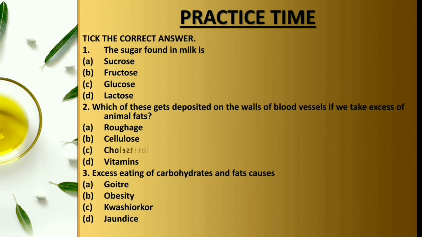Excess eating of carbohydrates and fats causes goiter, obesity, kwashiorkor and jaundice. What is the answer? Too much of carbohydrates and fats, just now we read, it leads to obesity.